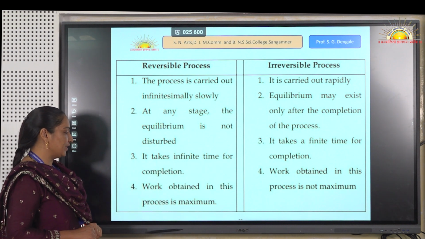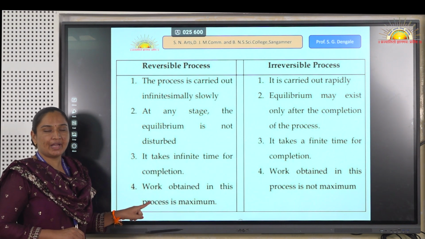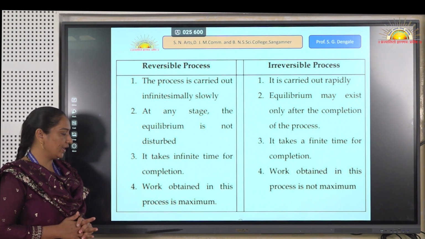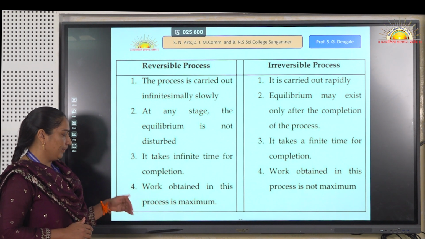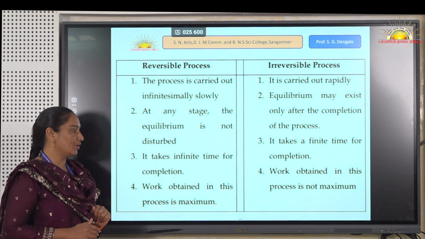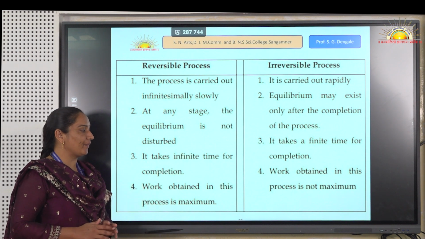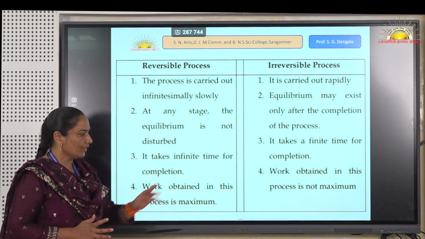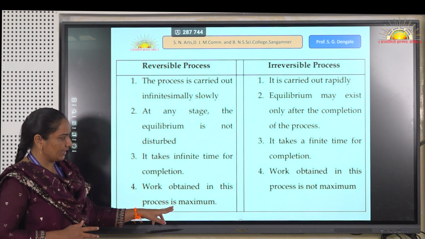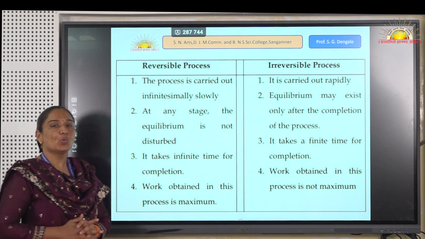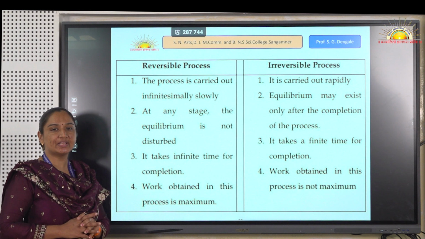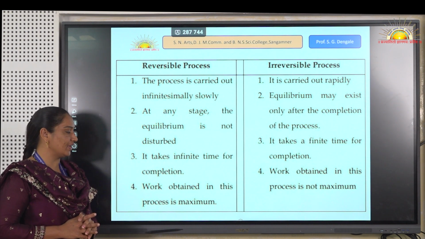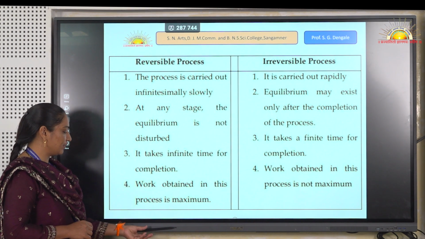In a reversible process we get maximum work done, while in an irreversible process the minimum work done is obtained.